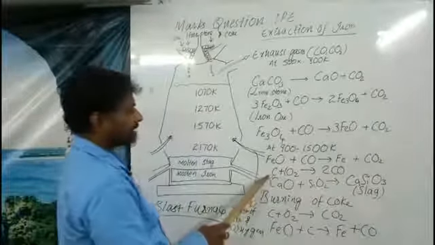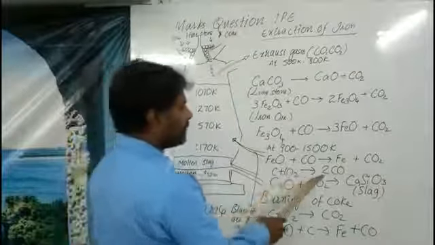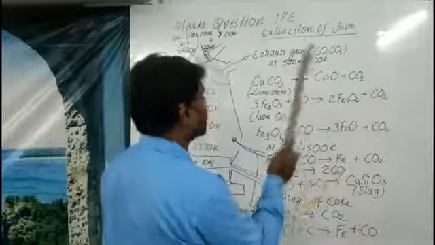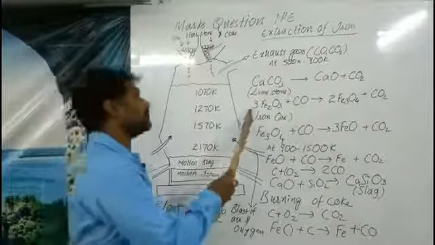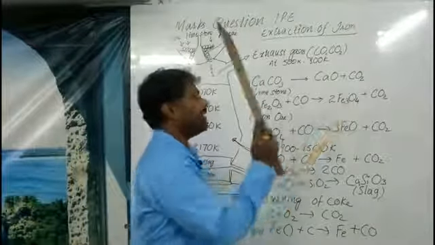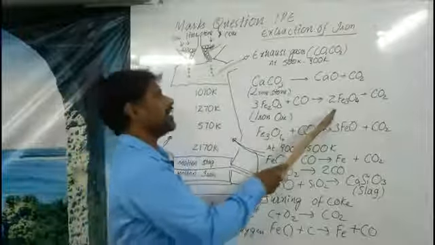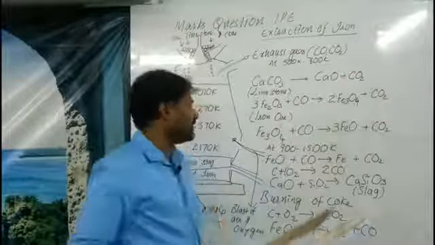Here the excess carbon from the coke combines with carbon dioxide to form carbon monoxide. The carbon monoxide molecules combine with hematite and we get magnetite, Fe3O4, and carbon dioxide is released.